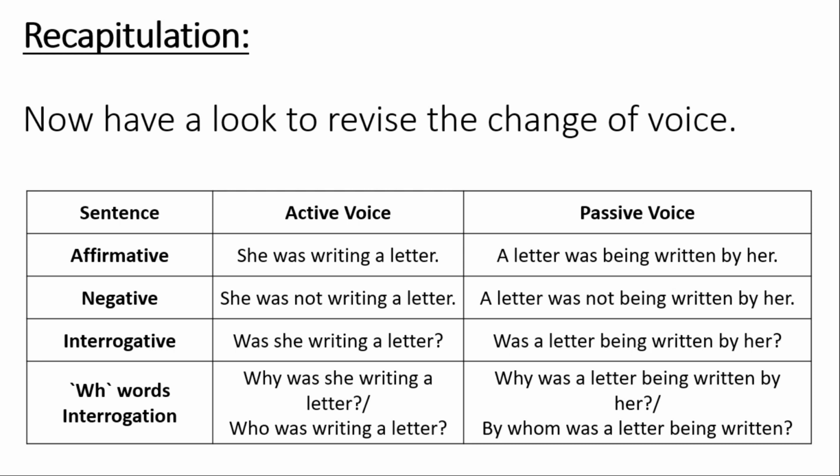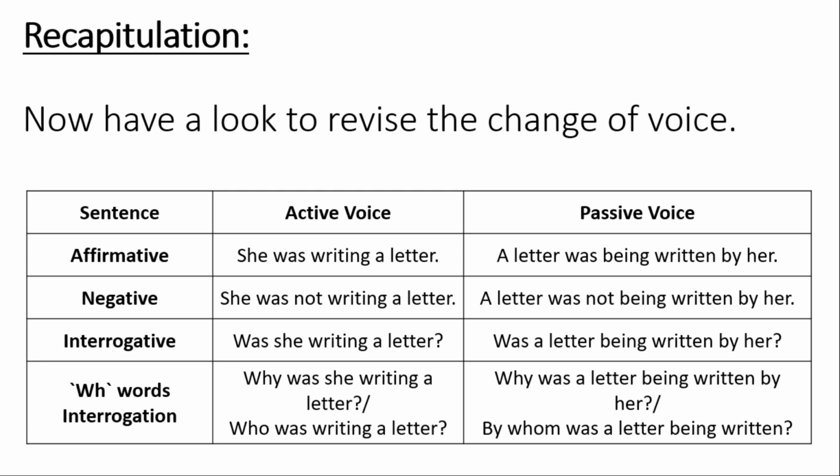The negative sentence of active voice, she was not writing a letter, and you can see the change in the passive voice of negative sentence, a letter was not being written by her. Her is the objective case of she. Interrogative sentence, was she writing a letter? And the passive voice of interrogative, was a letter being written by her?